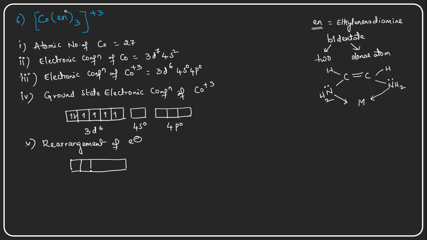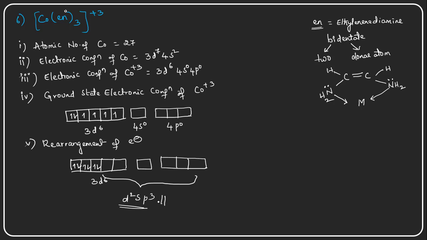So in the 3d there are six electrons, paired up, and then there is one s orbital and three p orbitals. Total, now six empty orbitals are there. What will be the hybridization? Two d orbitals are involved, along with one s orbital and three p orbitals. So d2sp3 hybridization is taking place.